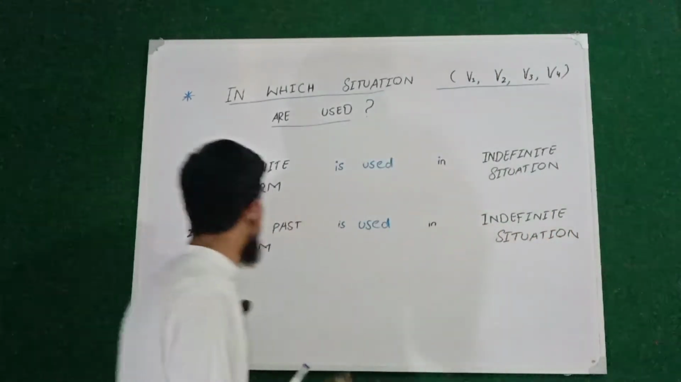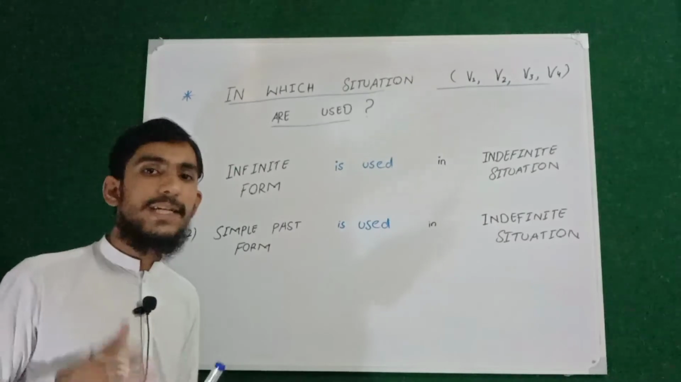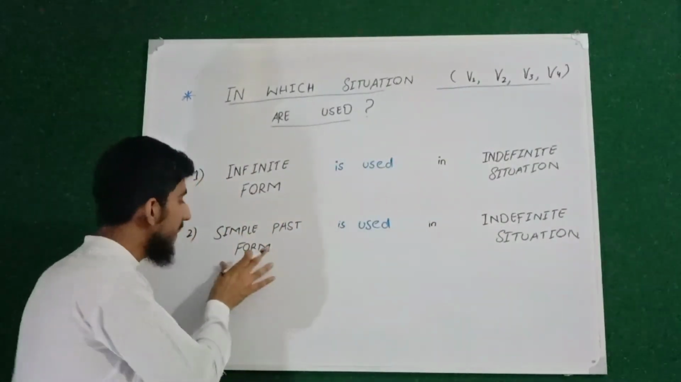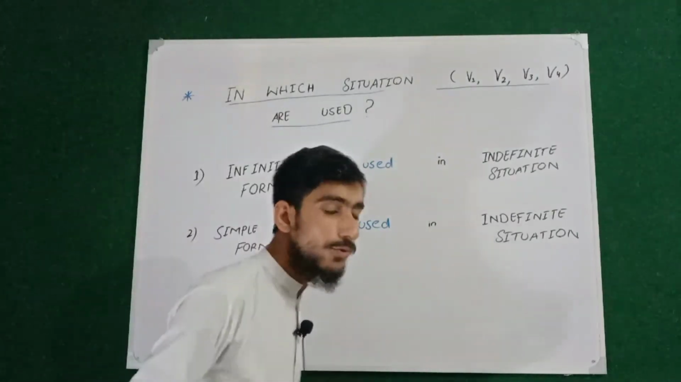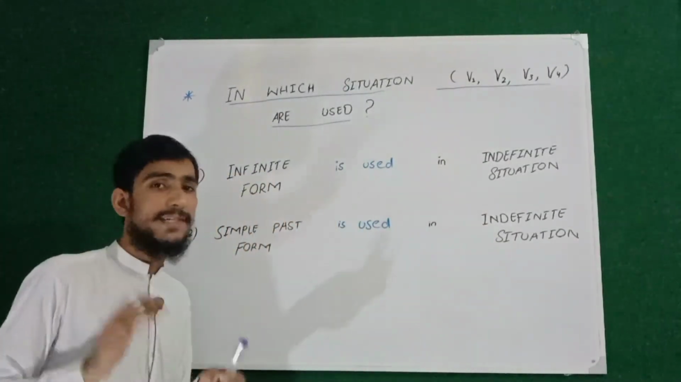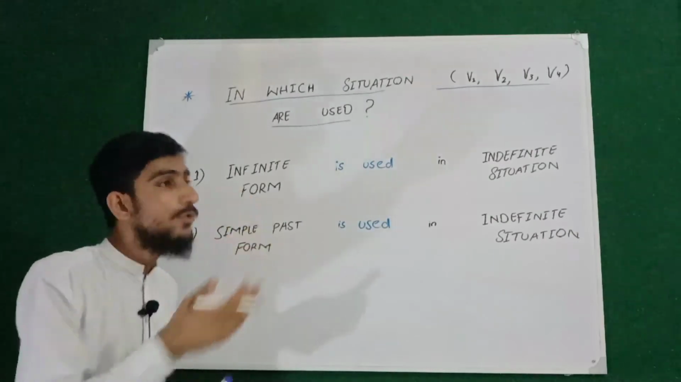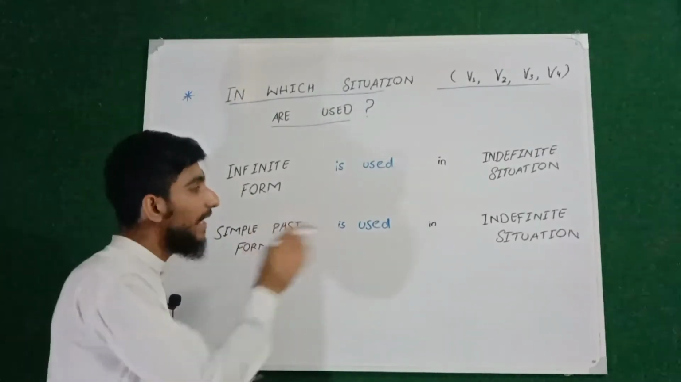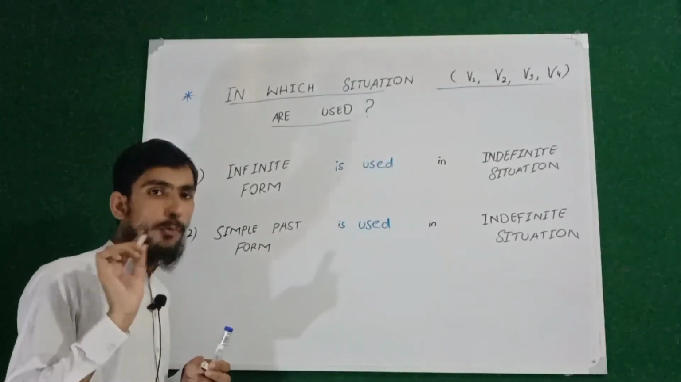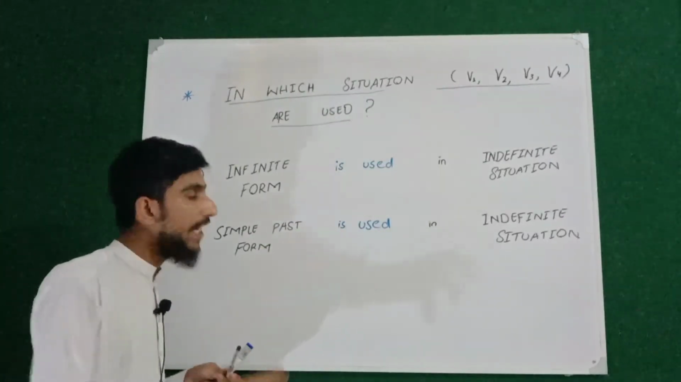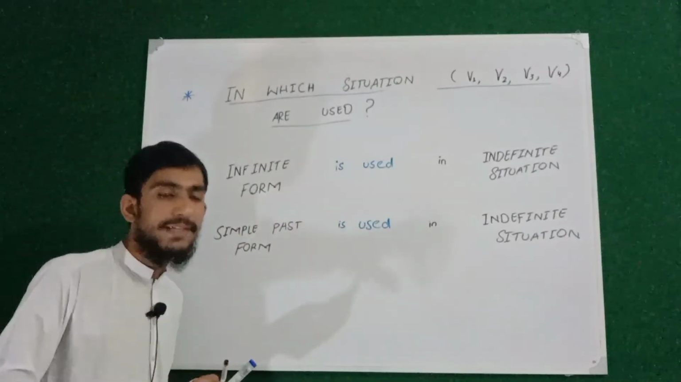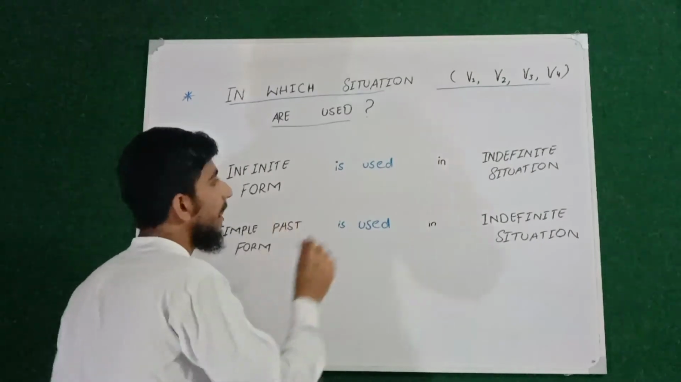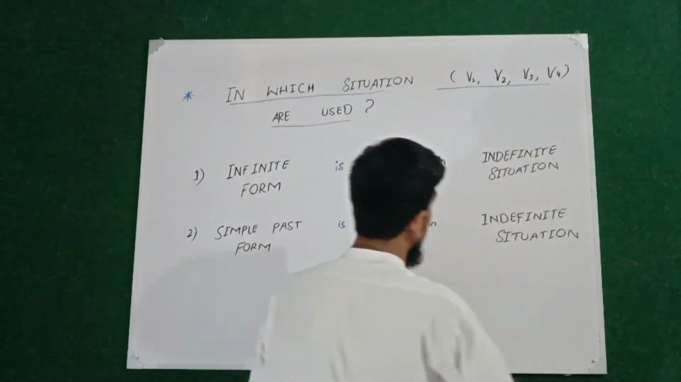So now remember that infinite form or base form, which is basically word first form, is used in the indefinite situation, while the word second form, which is basically simple past form, is also used in indefinite situation. So what is the difference? One point to remember in order to differentiate whether it's word first form or second form: word first form, which is basically infinite form, is used in indefinite situation, but